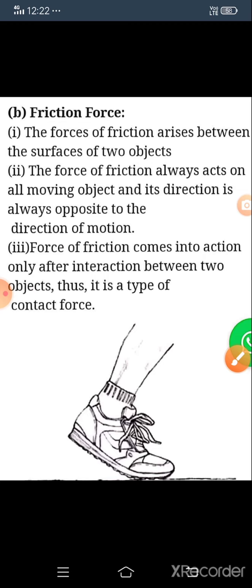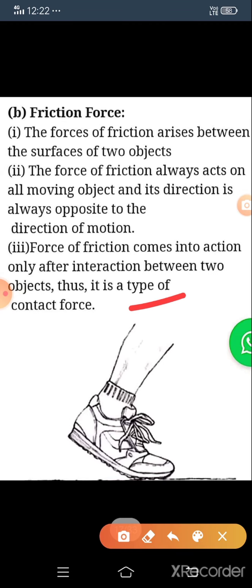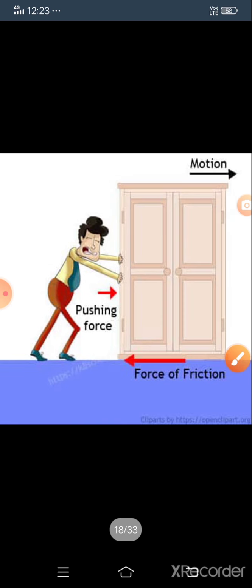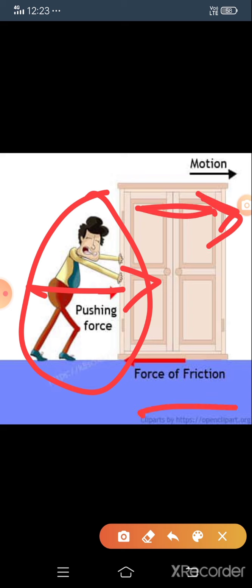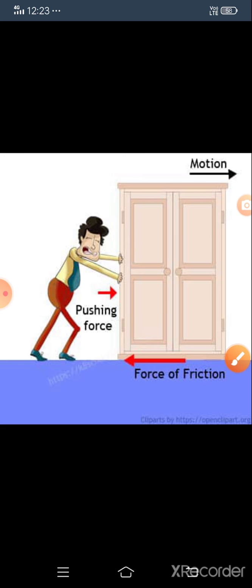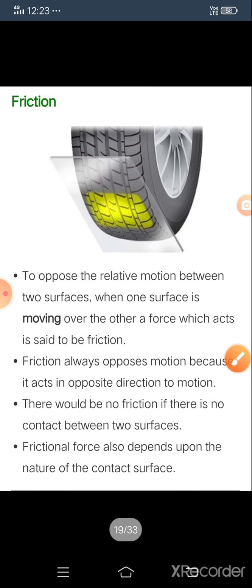So next, the third point: the force of friction comes into action only after interaction between two objects. Thus, it is a type of contact force. For example, see here, a person pushing a door. The movement is in this direction and the friction is in this direction. Is it clear?